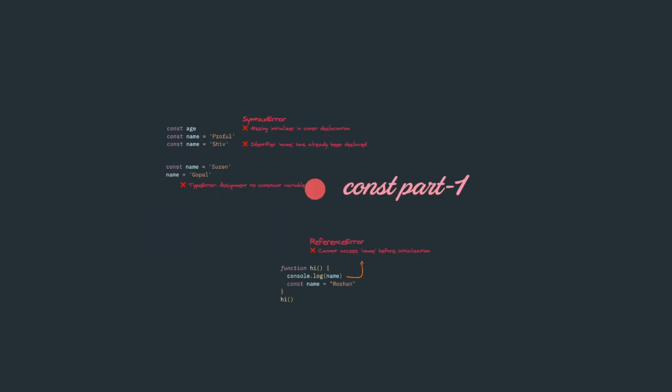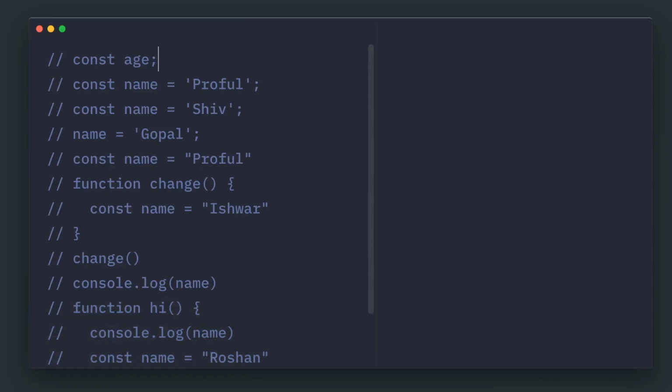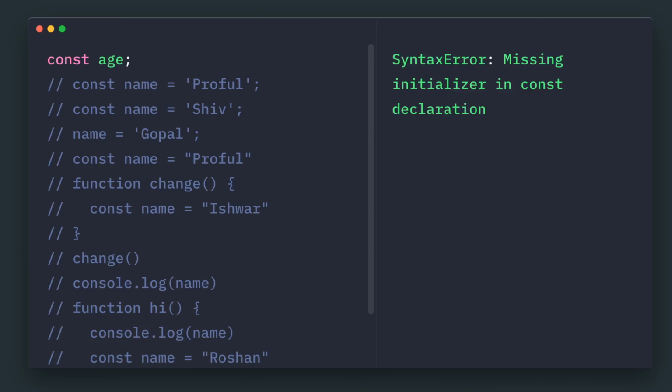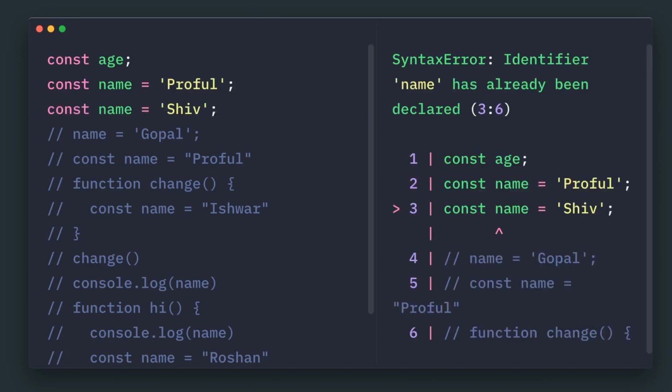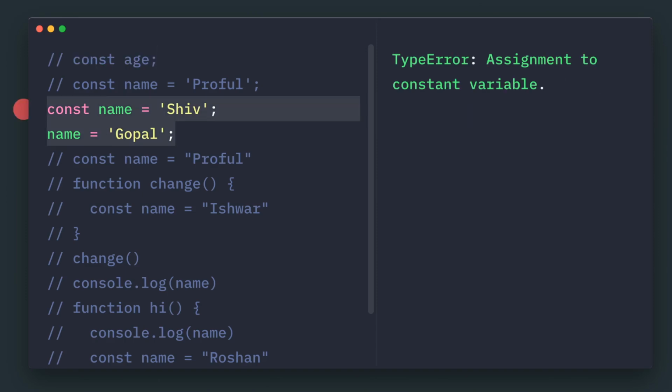Let's see some code in action. Once we declare a const without a value, it should lead to missing initializer in const declaration. But if you define a constant name, it is valid. If you try to repeat it again, name has already been declared. Let's comment this out and assign some other value. It is complaining: assignment to constant variable is not possible.